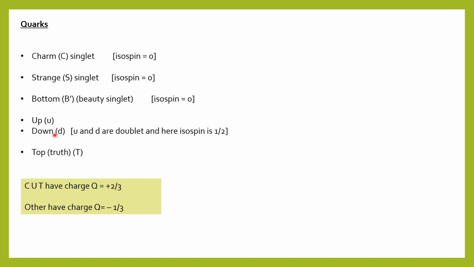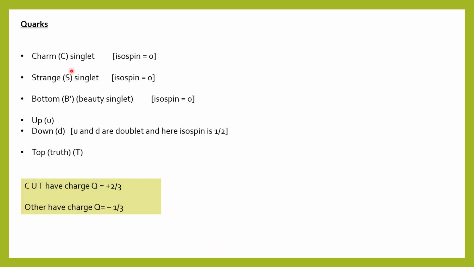Then up and down. These two are a doublet, and here the isospin is half. So if the isospin is half, we can consider that I3 for the up quark is plus half and I3 for the down quark is minus half. Then the last, the top, or truth quark, which is represented as T. This is also a singlet and the isospin is 0 here.